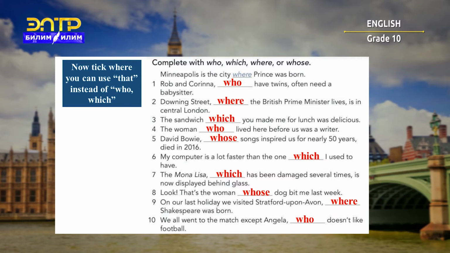So, starting first, that you can use the word in this third sentence instead of which. So you can say, the sandwich that you made for lunch was delicious. The same for: the woman that lived here before us was a writer. And number 6, my computer is a lot faster than the one which I used to have. So you can say, than the one that I used to have.